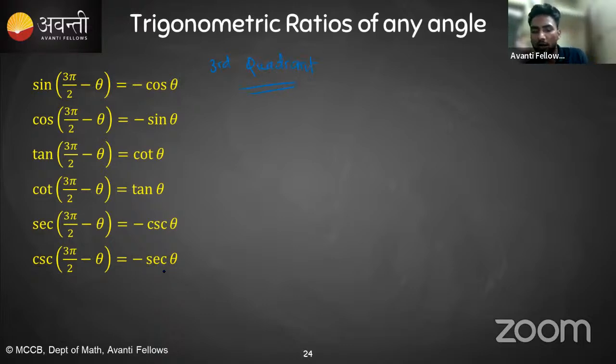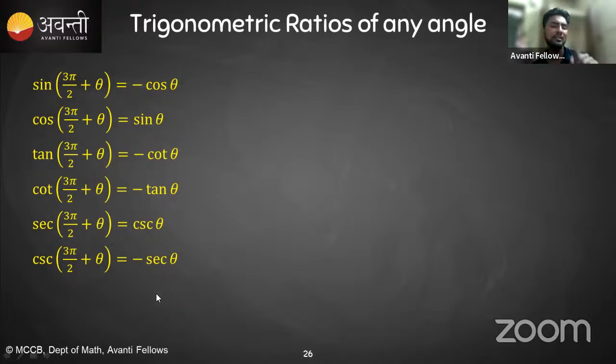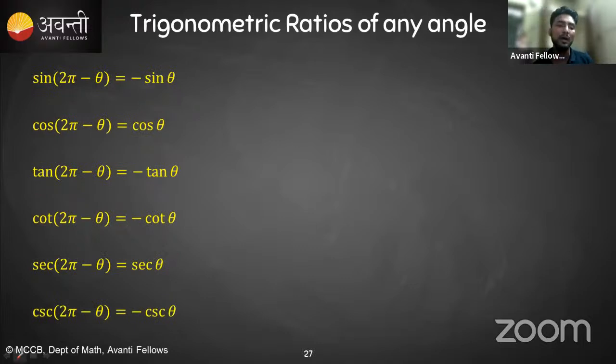Okay, and now the last one, it is 3 pi by 2 plus theta. Also you can see this is the fourth quadrant, because 270 plus something is the fourth quadrant. So again, if it is 3 pi by 2, sine will convert into cos, cos will convert into sine. And the last one is 2 pi minus theta.